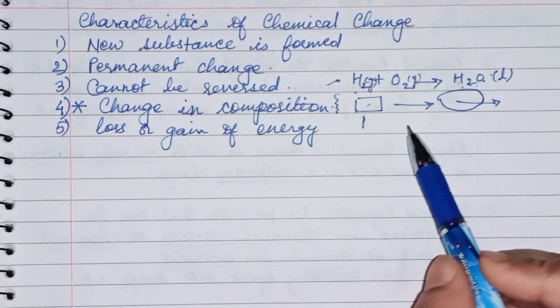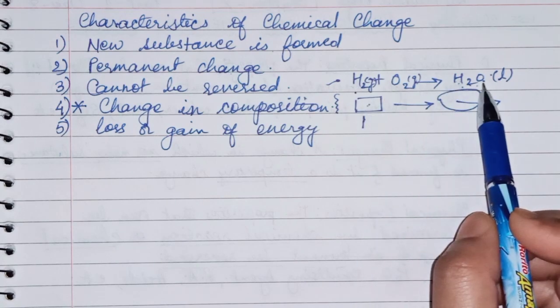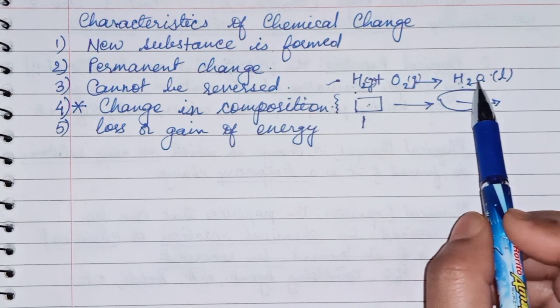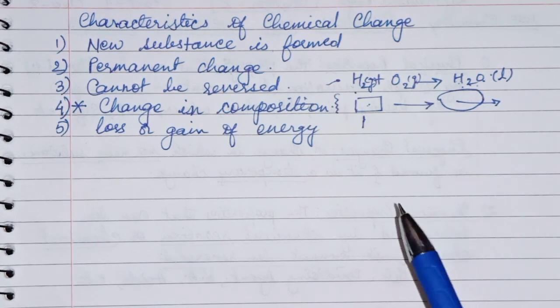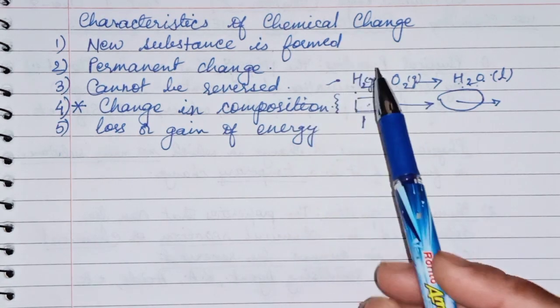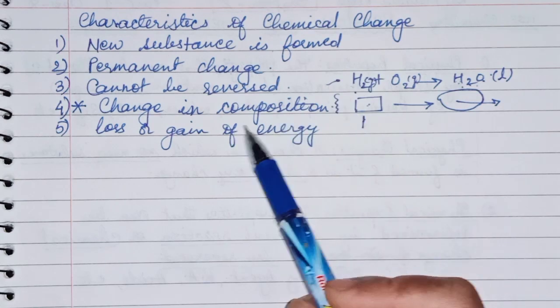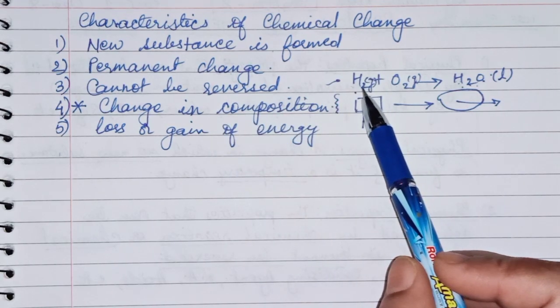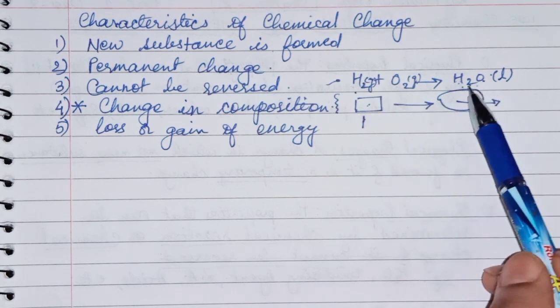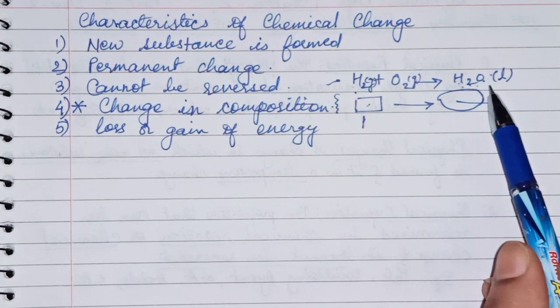So you can see easily here that the property of water is totally different from hydrogen and oxygen. So remember this point, it is very important for chemical change. There will be change in composition. The property of the reactant is totally different from the product.